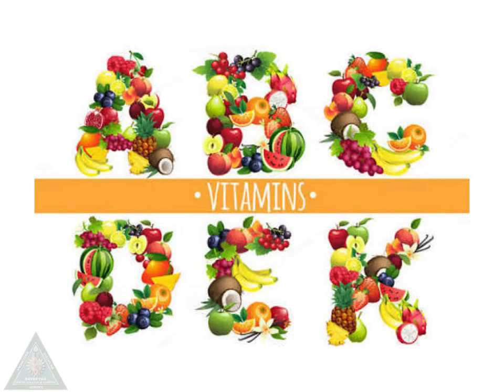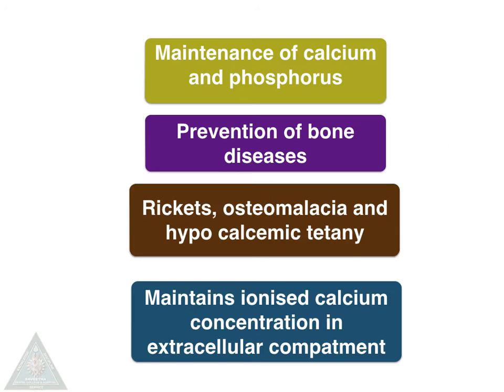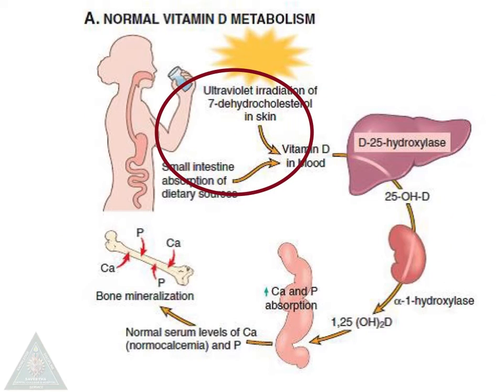Today we will be talking about the fat-soluble vitamin, vitamin D. Vitamin D is absolutely crucial for the homeostasis of bone. It maintains the calcium and phosphorus homeostasis, or balance, in the body. It prevents bone diseases. Deficiency state can cause rickets, osteomalacia and hypocalcemic tetany, and it maintains the ionized calcium concentration in the extracellular compartment. Let's move on to see the normal vitamin D metabolism.